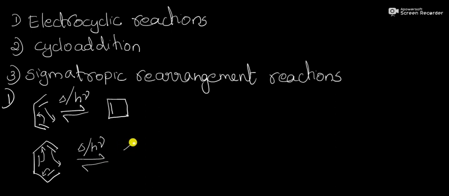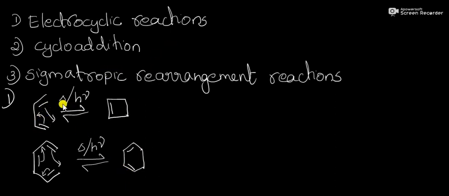Again we get a cyclized product, that is a 6-membered ring, in which here is a double bond and here is a double bond, and all other double bonds are rearranged. So this is the product. Hexatriene is converted into 1,3-cyclohexadiene. Again it is a ring opening ring closing reaction.